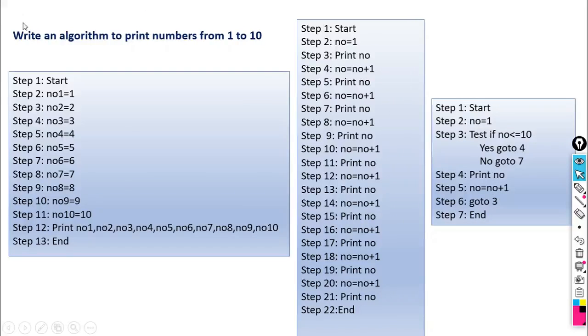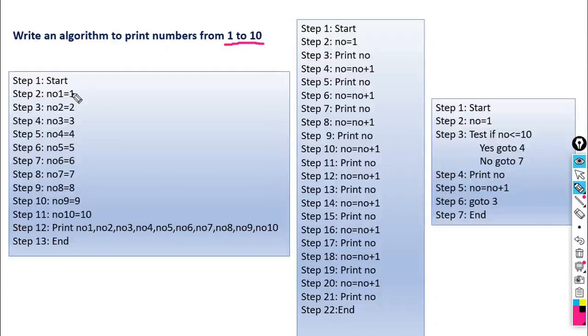Look here, this is the example. Write an algorithm to print numbers from 1 to 10. Here I have written these three algorithms. In the first algorithm we are using sequences. In the next algorithm also we are using sequences. And in the third algorithm we are using looping statements. So how can we convert the sequences into looping statements? We will see it in this example. Let us see the first example.